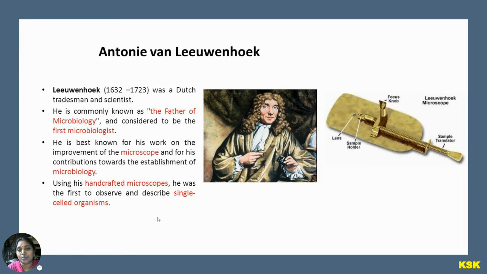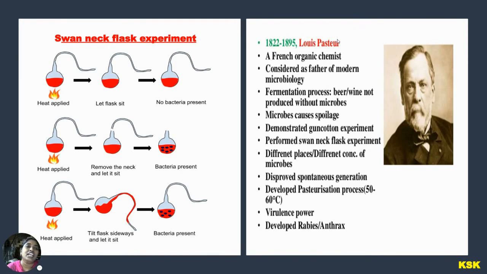Coming to the next contribution, made by the second important scientist, known as Louis Pasteur, 1822 to 1895. His contributions to microbiology are many. What type of person is he? He is a French organic chemist, and he is considered the father of modern microbiology.